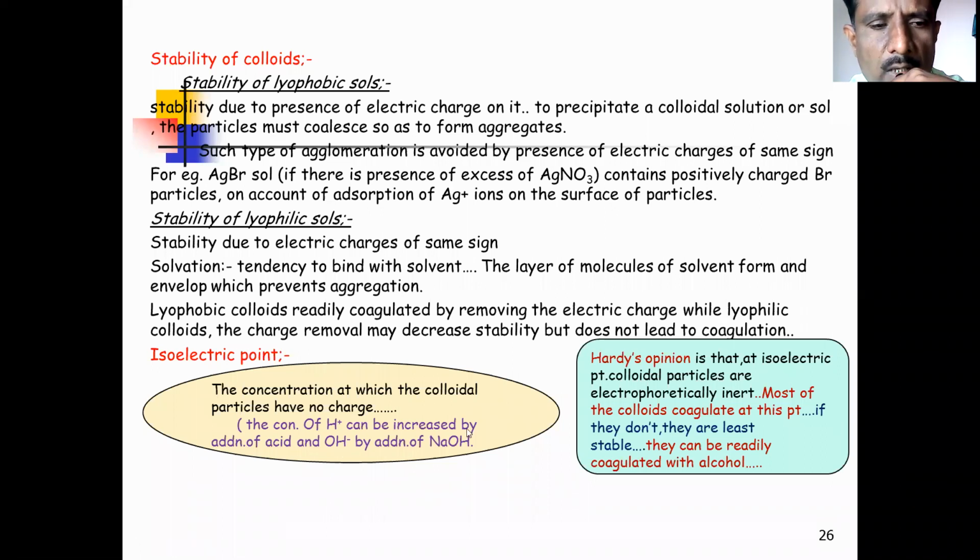Now, according to Hardy's opinion, isoelectric point is nothing but electrically inert. Most of the colloids coagulate at this point. Means there is a coagulation when the isoelectric point is maintained for that particular colloidal system.